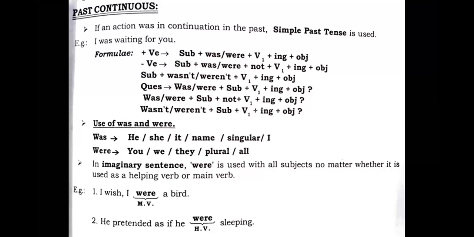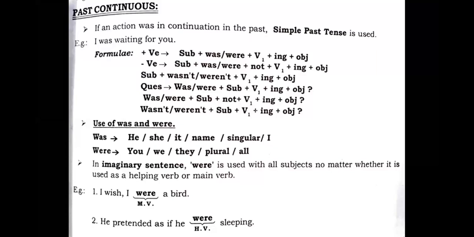See the example: I wish I were a bird. In exams, what happens? The examiner will give you was here: I wish I was a bird. And some of the students who haven't practiced well will not be able to detect or find the error in the sentence. What you have to understand is that when the sentence becomes imaginary, there we use were, whether it is a singular or plural subject, right? So were here is used as the main verb. I wish I were a bird. Were is here used as the main verb.